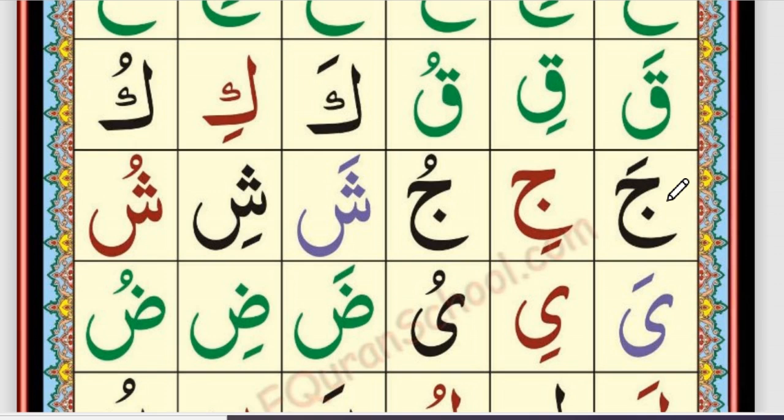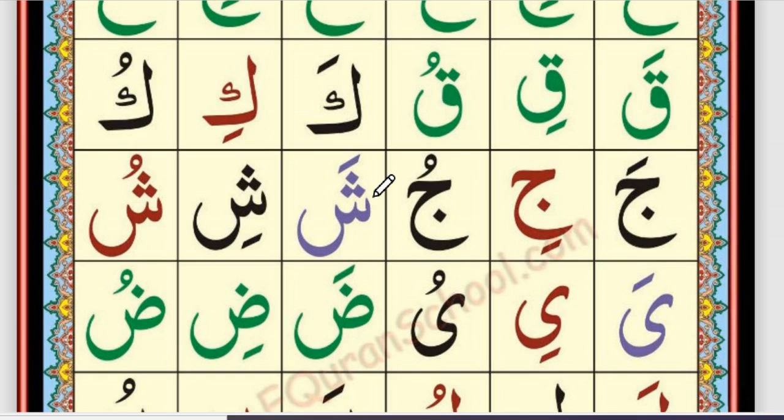Again, this is Jeem, and Jeem is pronounced from the middle of our tongue and the middle of our palate. It means the middle of your tongue touches the upper side, the middle of the palate. Jeem, Zabar Ja. Jeem, Zair Ji. Drop your voice. Jeem, Zair Ji. Jeem, Pesh Ju. Ja, Ji, Ju.